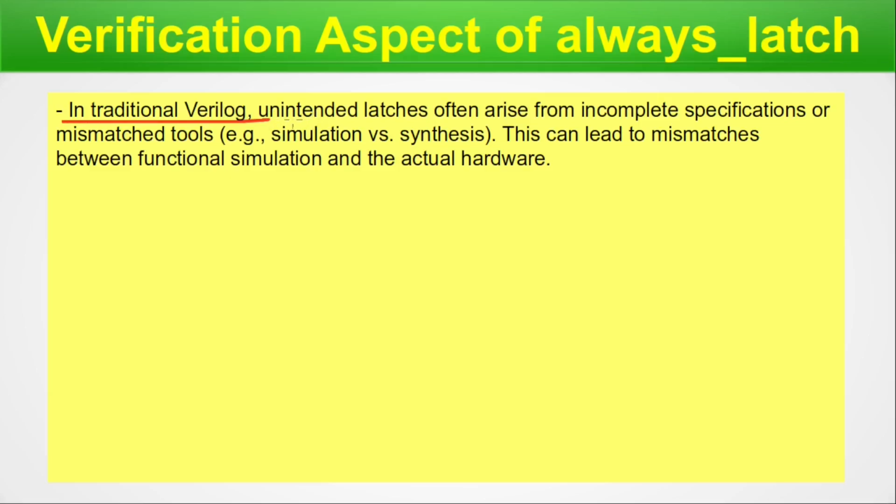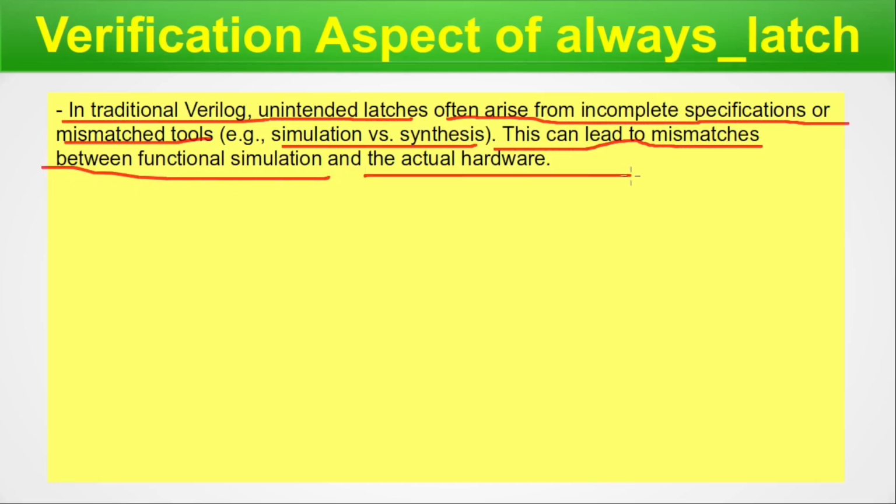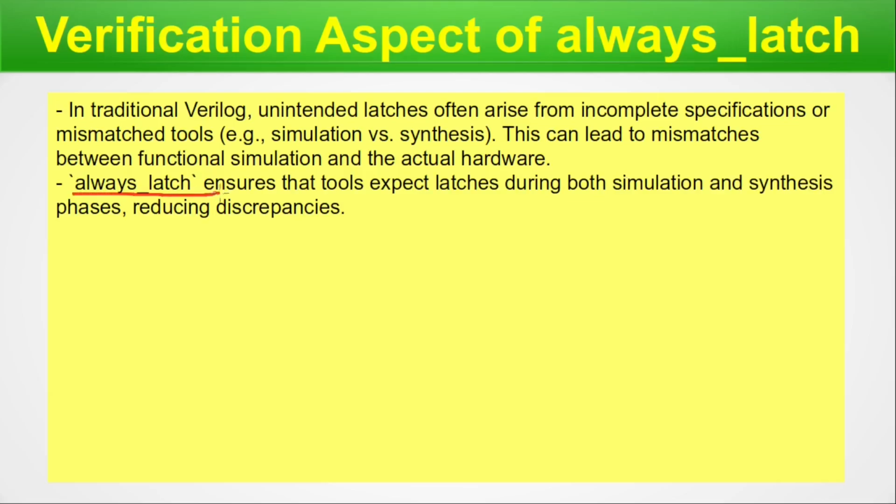In traditional Verilog, unintended latches often arise from incomplete specification and tool mismatch, that is simulation versus synthesis. This can lead to mismatches between functional simulation and the actual hardware, that is the synthesized hardware. Always latch ensures that the tool expects latches during both simulation and synthesis phases, reducing discrepancies.